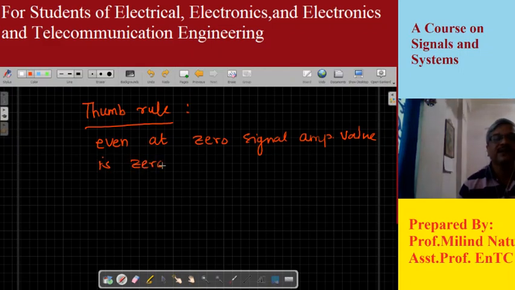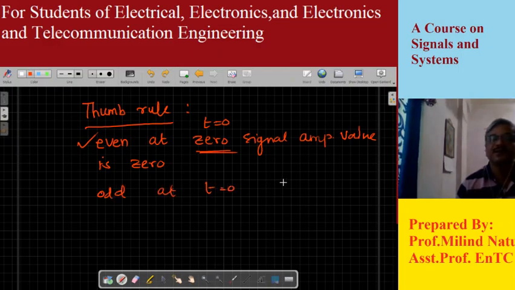So you look at the signal and check at t equal to 0; if the signal amplitude is non-zero, then you can conclude it is even. It is not valid for all signals in general, but for general signals, we can make use of this thumb rule. Similarly, for odd, at t equal to 0, we observe that the amplitude is 0.